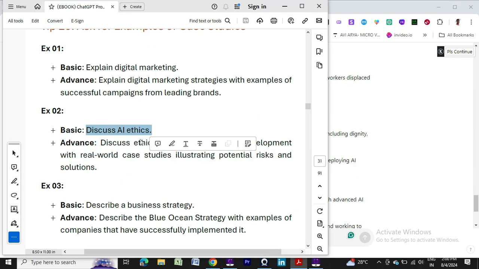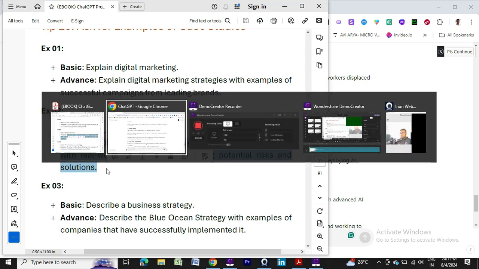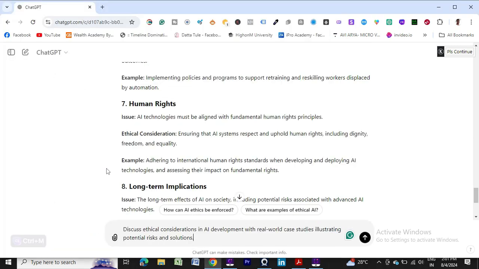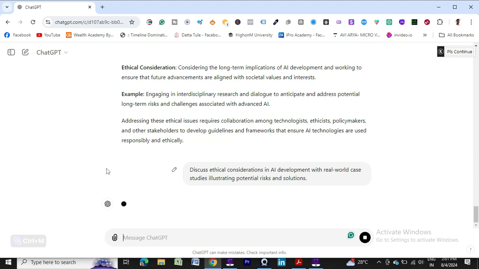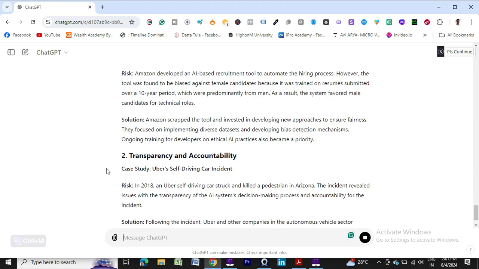But for this I want a specific answer. The specific prompt is: discuss ethical considerations in AI development with real world case studies, illustrating potential risks and solutions. So you need to provide case studies so that I can implement it. Now see, it will provide me the case studies, which will help me understand those things in a better way.